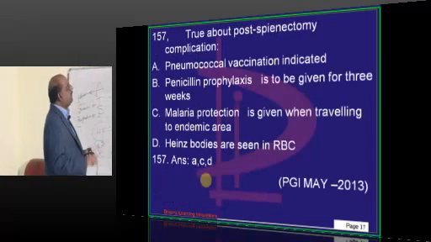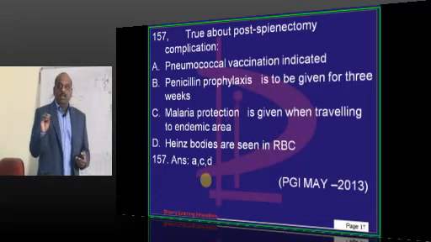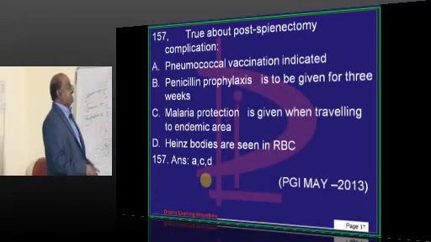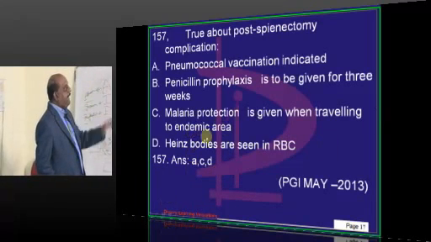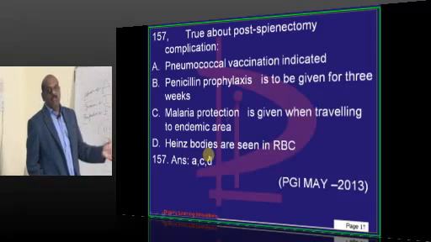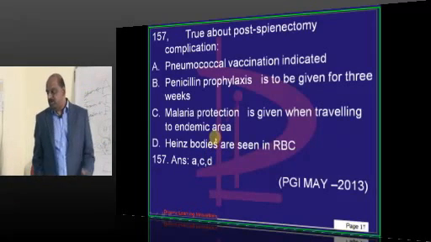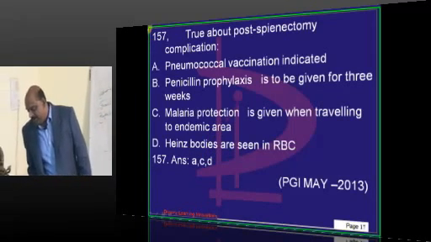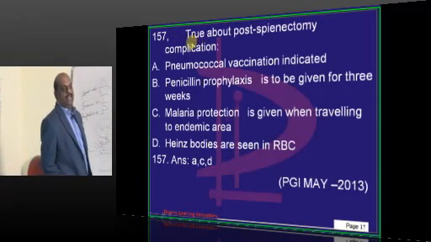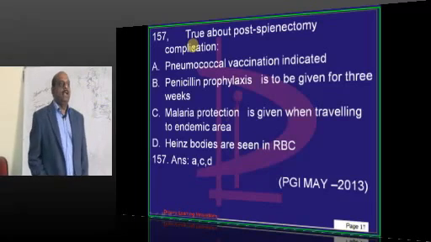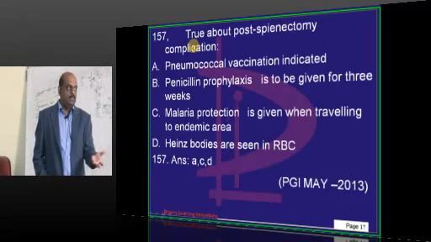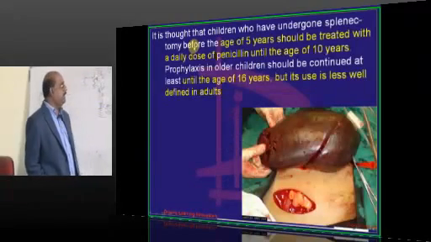Then post-splenectomy, doctor, pneumococcal vaccination is indicated, and you need to give malaria protection. Howell-Jolly bodies are seen in RBCs because normally the spleen prevents their appearance; they are the remnants left after destruction of the nucleus.